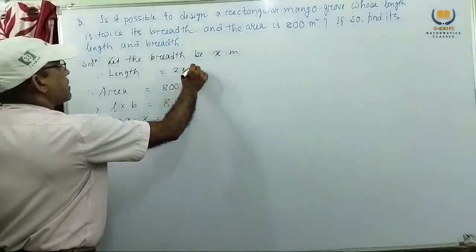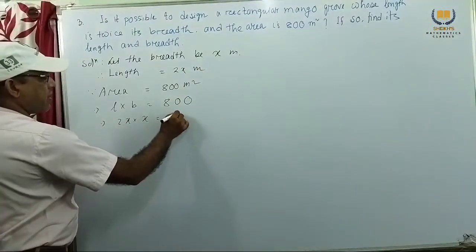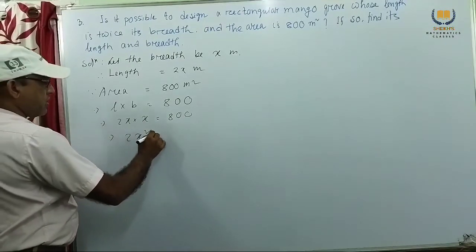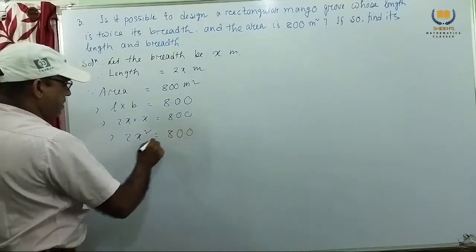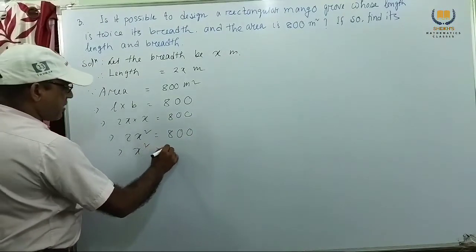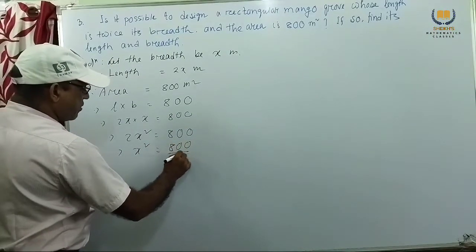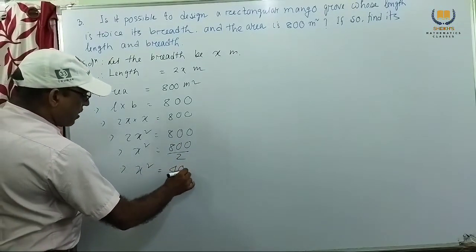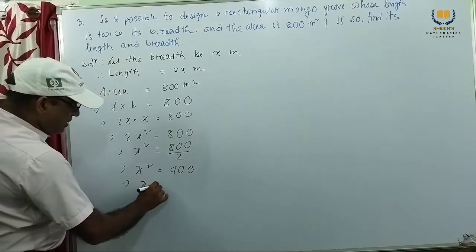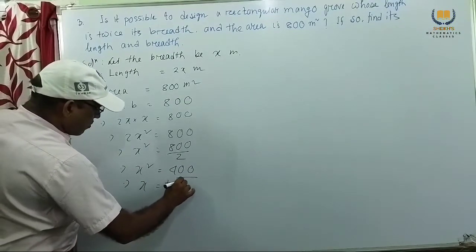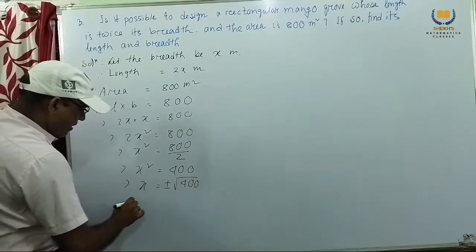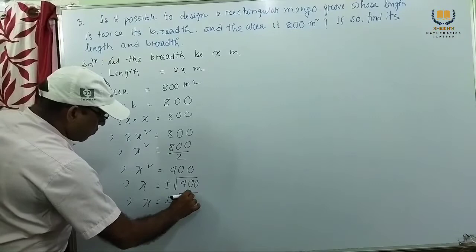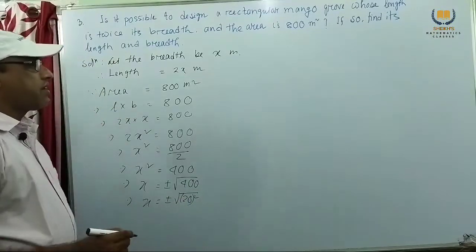This is 800. This one 2x square equal to 800. x square equal to 800 by 2, x square equal to 400, x equal to plus minus root over 400, and x equal to plus minus root over 20 square means 400.